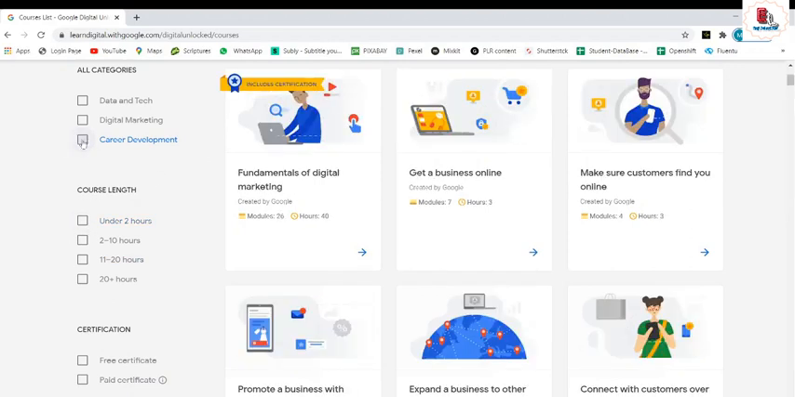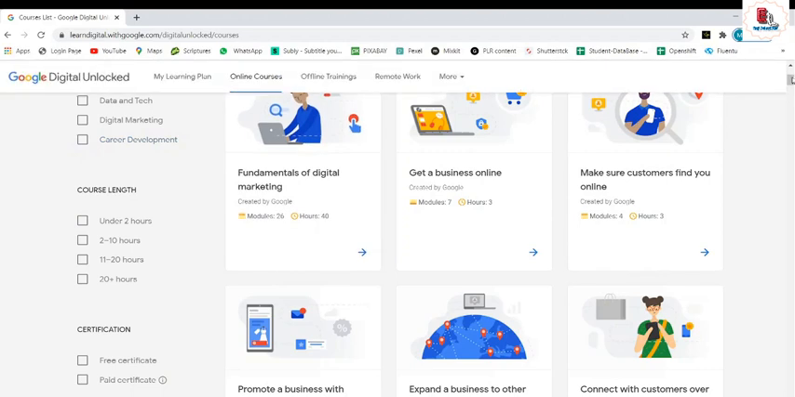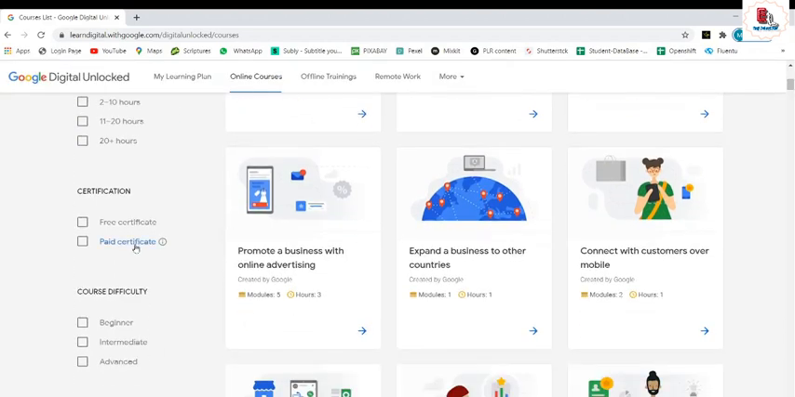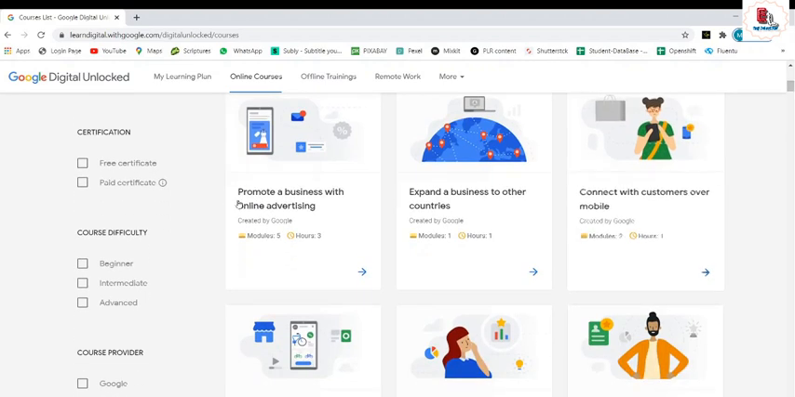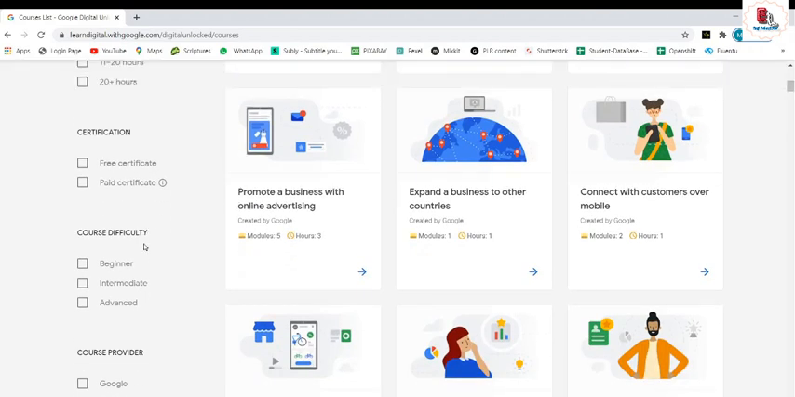Okay, let's get into the certification part. We have free certificates and paid certificates. There are a few which are free, and a few for which you need to shell out money. Course difficulty is also an important thing. If you are a beginner, just click on the beginner part and you will get all the courses related to beginner. If you are intermediate and know something, then you can jump directly to the intermediate part.